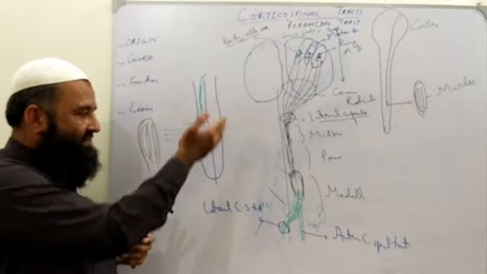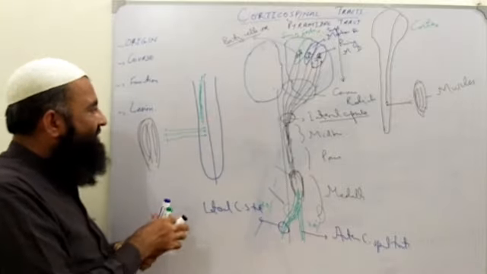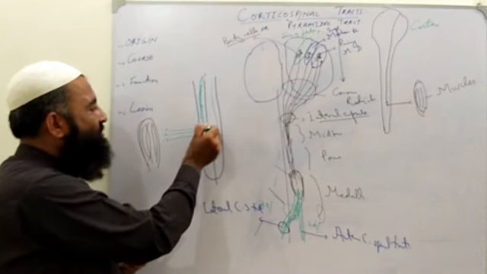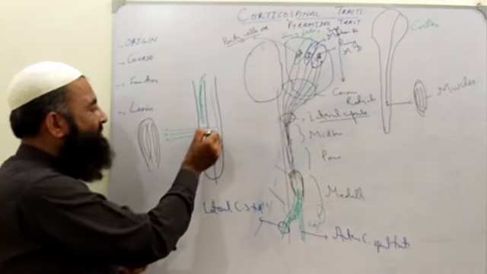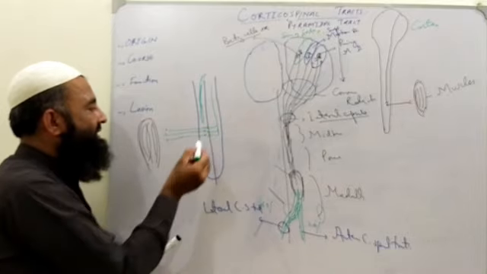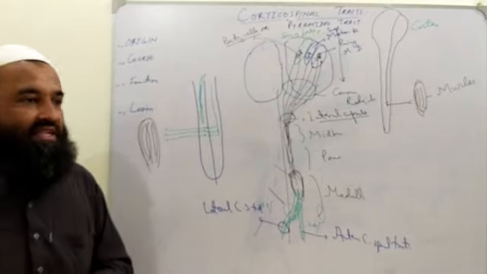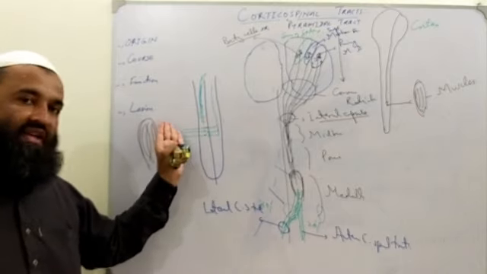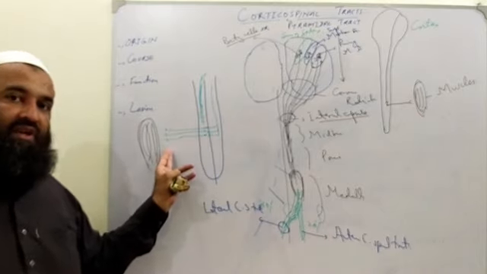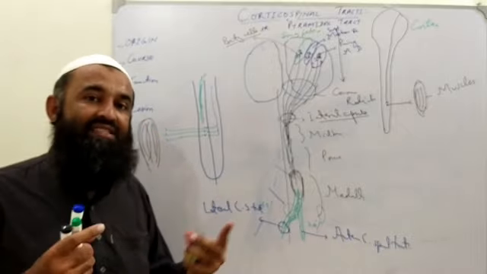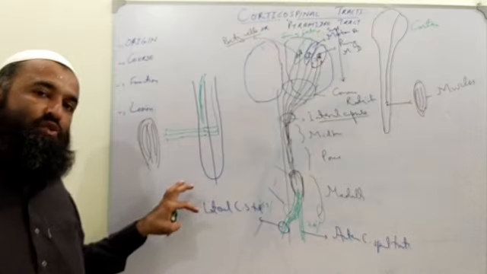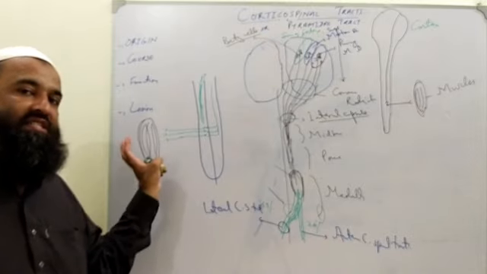Now, the lateral one will synapse on the same side. What will happen to the anterior one? The anterior one will also cross at this level to the opposite side. Clear? So ultimately, the lateral one and the anterior one cross at the lower level in the spinal cord where they supply the skeletal muscle. This tract has crossed to the opposite side at the functional level.